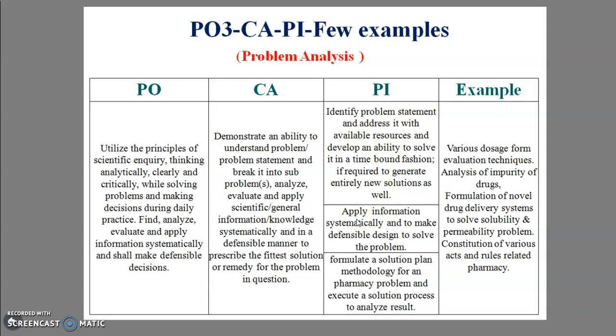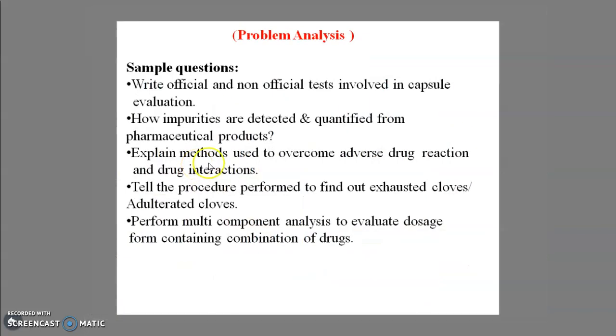Then apply the information systematically to make the design to solve that problem, and formulate a solution or plan the methodology which will be able to solve that pharmacy problem with an analytical result. Then what are the various examples? The various dosage forms, evaluation techniques, then analysis of impurities in a particular pharmaceutical dosage form. This will check the ability of the student to solve the problem, and hence after getting all this idea, we will say that the student has attained PO third. Then what are the various questions from the question paper which speak about problem analysis?